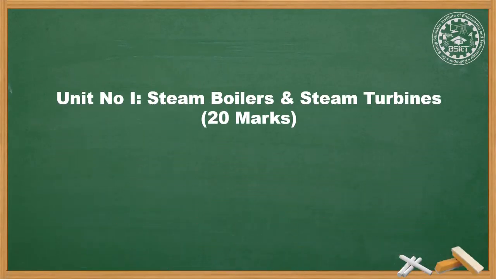Let us start with unit number 1, steam boilers and steam turbine. It consists of 20 marks, and we will be learning this chapter in 6 to 8 lectures. In this we are going to learn the different properties, laws of thermodynamics, concept of steam, Babcock Wilcox boiler, layout of steam power plant, nozzles, turbine, impulse and reaction turbine, that is steam turbines, and control of pollution due to steam turbines.